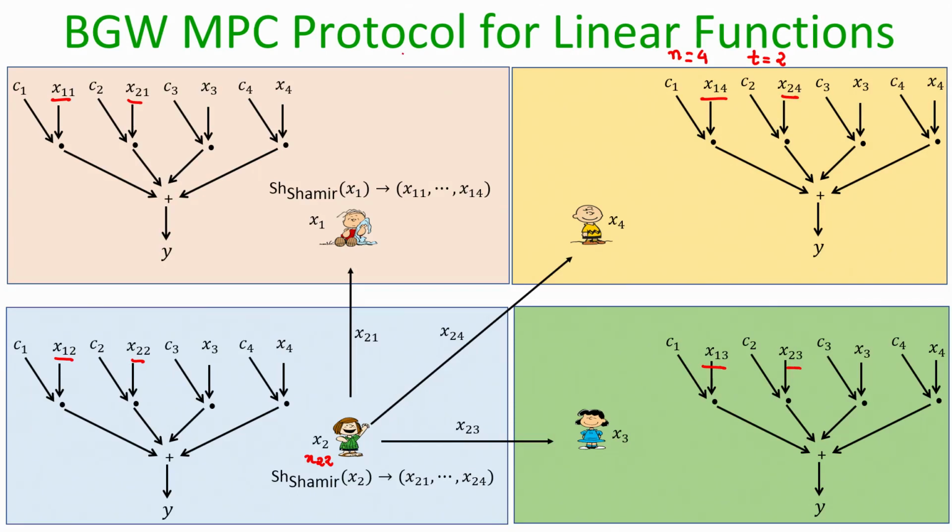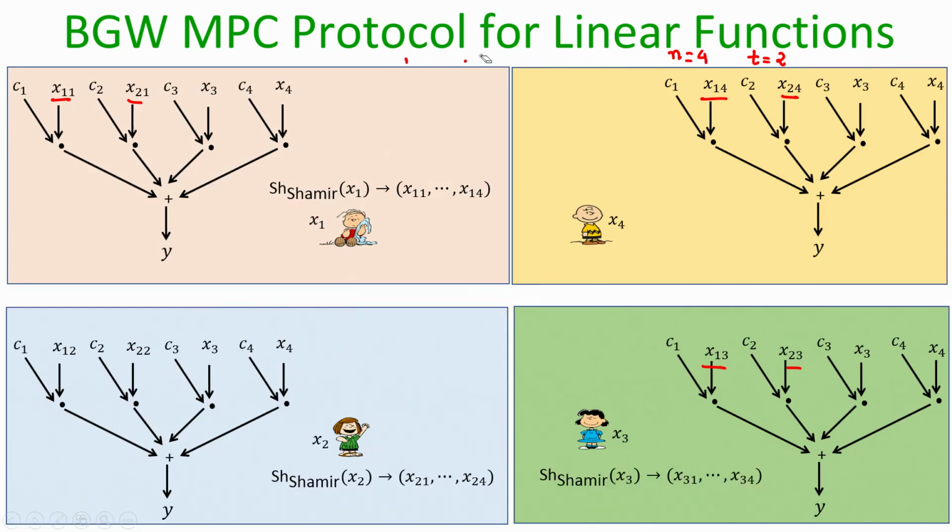And remember, all the evaluations are performed over the same alpha 1, alpha 2, ..., alpha n. That means, the alpha 1 to alpha n which are used by P1 to compute the shares will be the same as those used by P2, and P3 also will use the same set of alpha 1 to alpha n, and so on. So, alpha 1 to alpha n are not going to change, and that is why I am not bringing them into the picture.